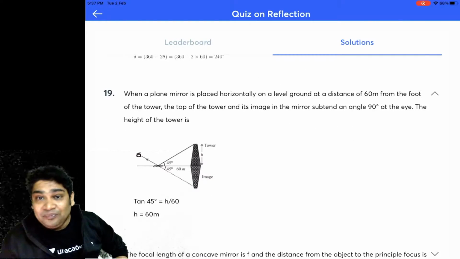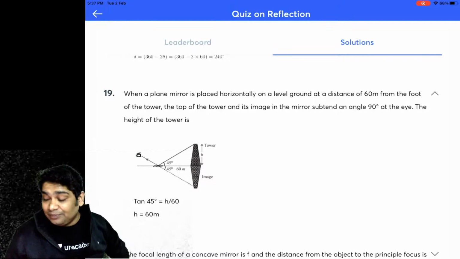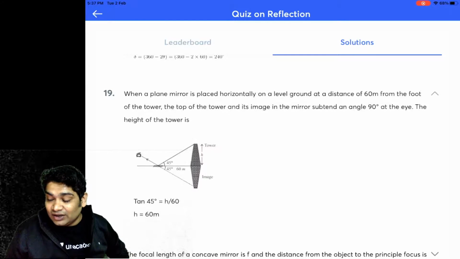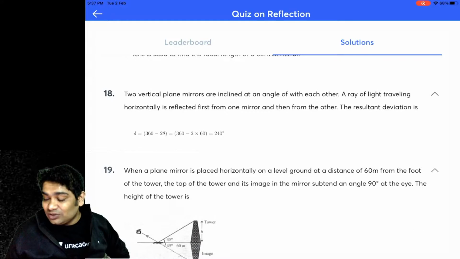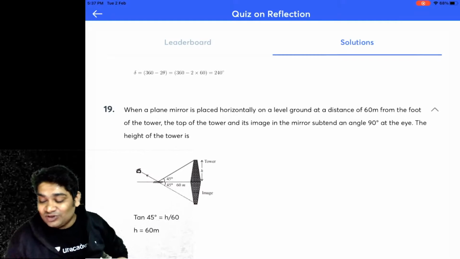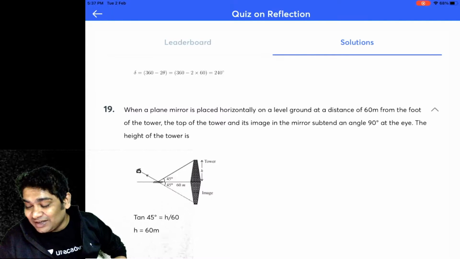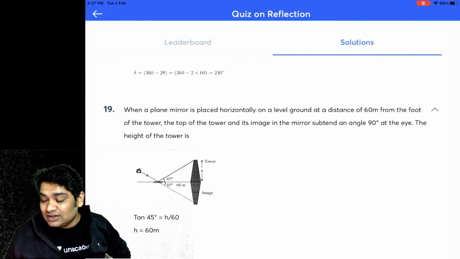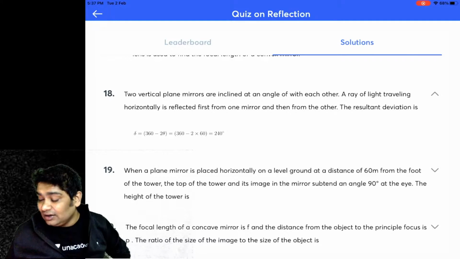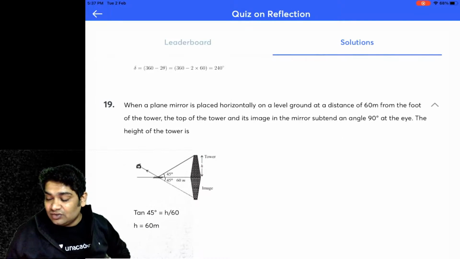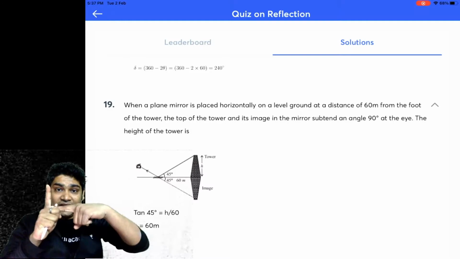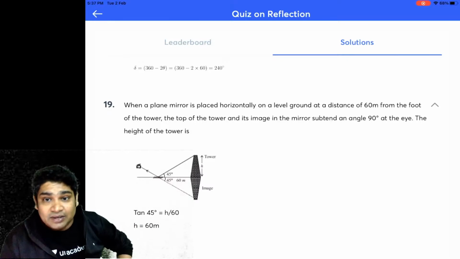Okay, again, you would have realized from the ray diagram that if this is 45, if this is 90, these two would be equal, right? 45 each. Since these two are always equal, the angles are equal. That is why the object size will be equal to the image size. And because this is 45, this would be a right angle triangle, and that is why this h would be equal to the distance. So these two sides will also be equal, perpendicular at the base.